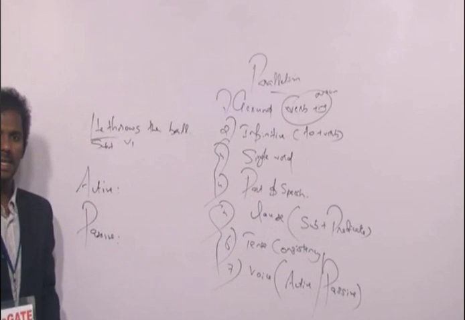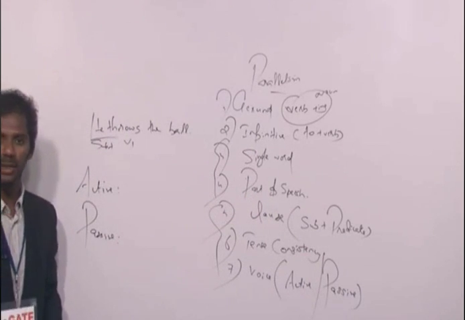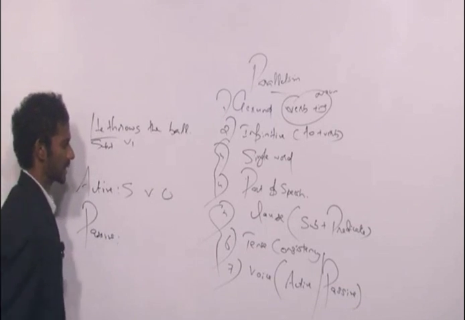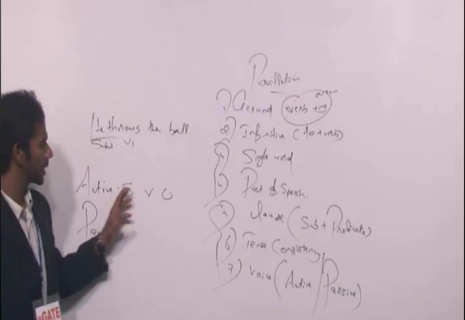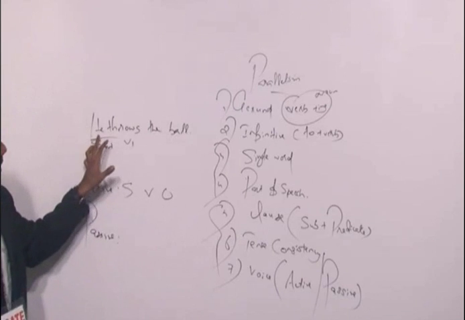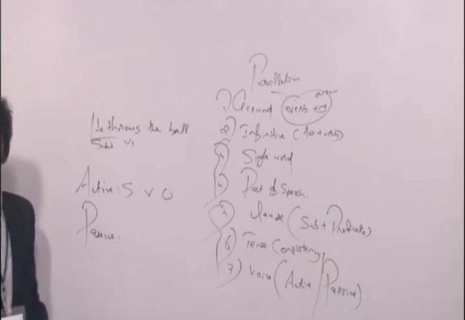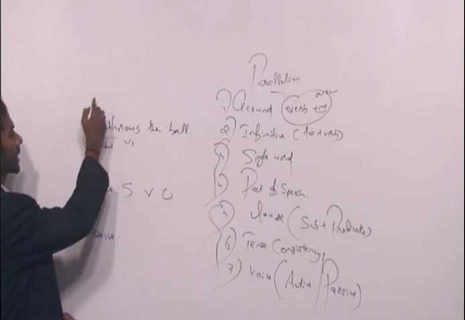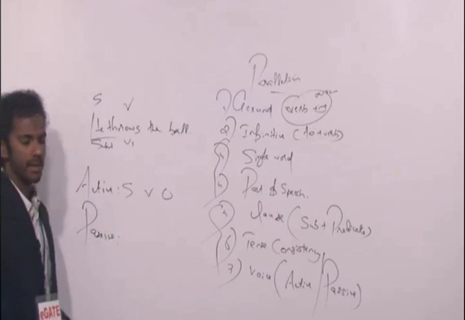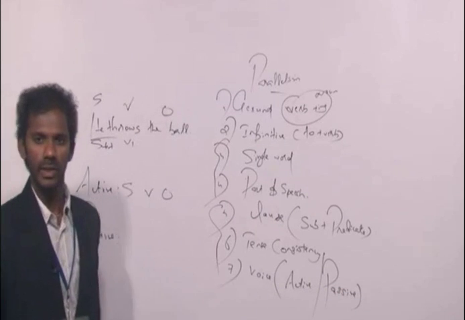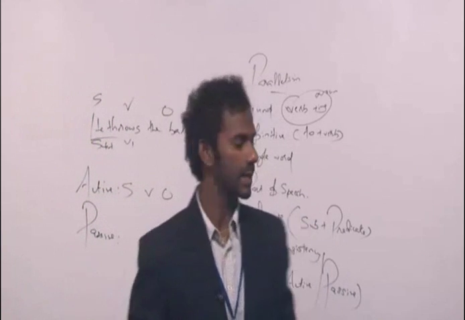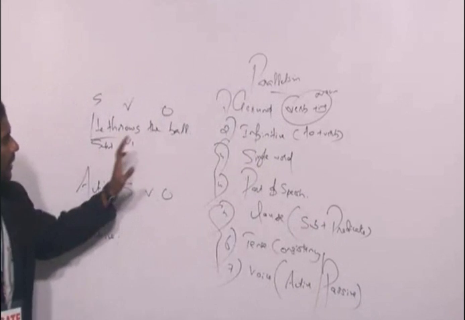Now, a sentence can be termed as a sentence in the active voice if the order of the sentence is subject, verb, object. If a sentence is in the order subject, verb, object, then that sentence is in the active voice. Clear? Come to this now. He throws the ball. What subject out here? The subject in this sentence is he, right? Verb is throws. Object, ball. You know what a subject is, what an object is. The doer is termed as a subject, whereas the receiver is termed as the object. Clear? Fine. So he is a subject, throws is a verb, the ball is the object.